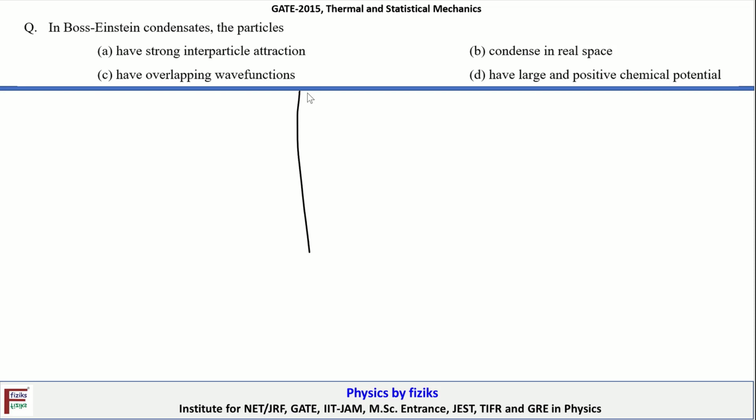So we have to choose the correct option out of the given options. Let's first try to understand under what condition, what's the condition between the interparticle separation and the de Broglie wavelength. Accordingly we have to make a decision here.